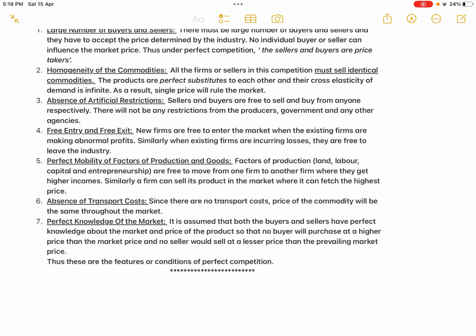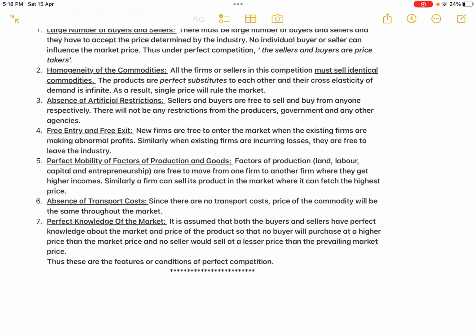So they all have perfect knowledge of the market. If the market price determined is 100 rupees, the commodity is bought and sold at 100 rupees. So again there will not be any change in the price of the commodity. For that reason, perfect knowledge of the market.